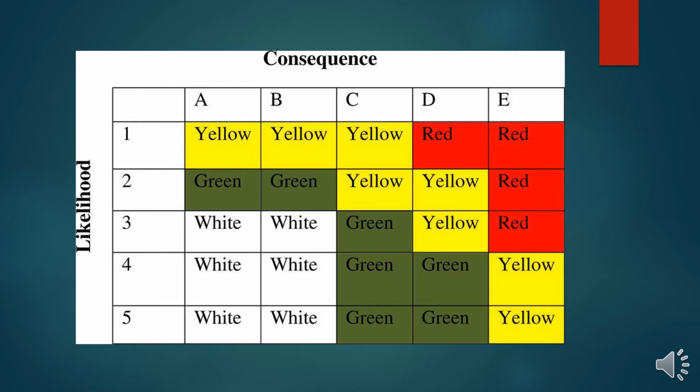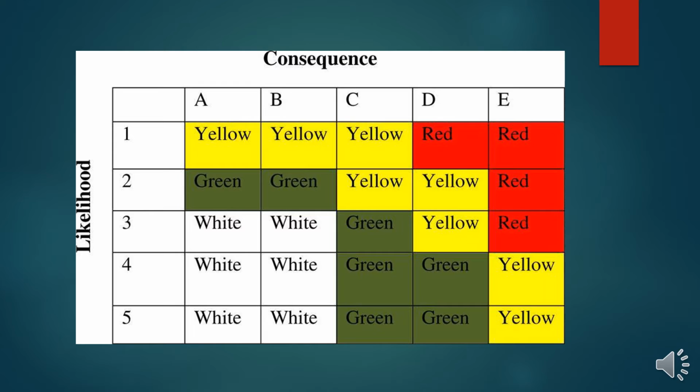So we know that overall risk is a product of consequence and likelihood scores. Here too, the definition is the same. Each square in this matrix represents a qualitative product of the consequence category and the likelihood category.